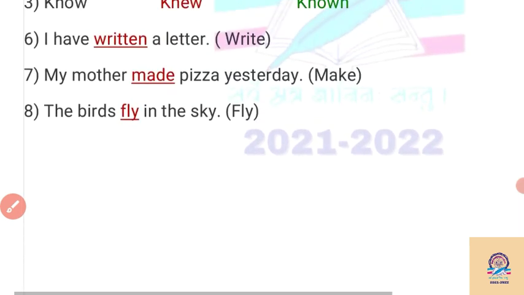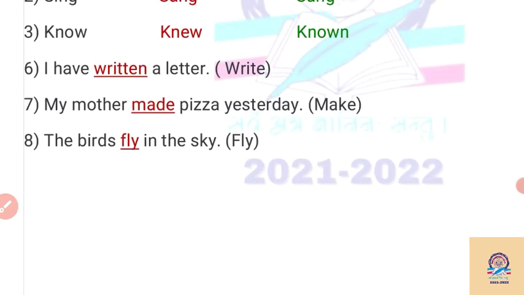So in short, we can say that there are three forms of the verb. By seeing the sentence, we can use the proper form of the verb. It means if we want to talk in the present tense, we have to use the present form of the verb. If we want to talk in the past tense, with words like yesterday, last and before given, at that time we have to use the past form of the verb. Then for the passive voice, if "by" is given in a sentence, or have, has or had is given as a helping verb, at that time we have to use the past participle form of the verb.